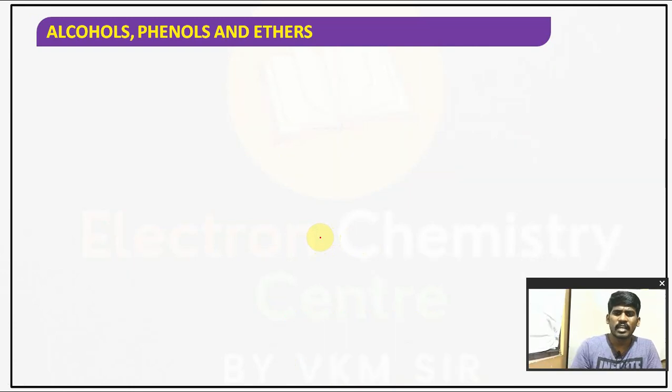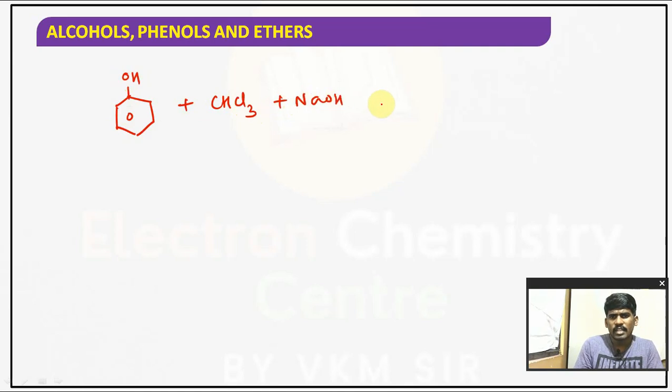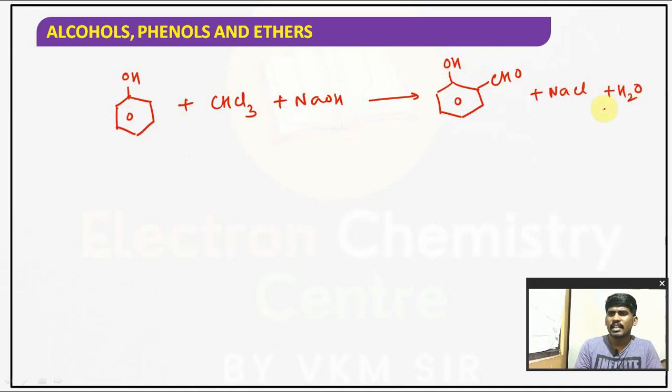So what I mean to say, if they give you a reaction like this, phenol C6H5OH plus CHCl3 plus NaOH, whenever you see that with phenol, it means Riemer-Tiemann reaction. Understood? So it gives you orthohydroxybenzaldehyde plus NaCl plus water. This orthohydroxybenzaldehyde is known as salicylaldehyde.